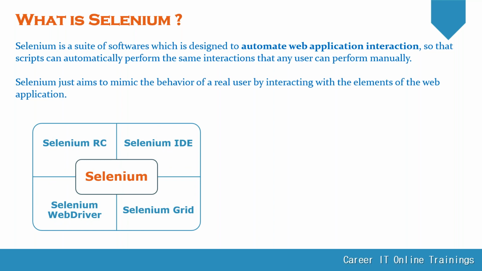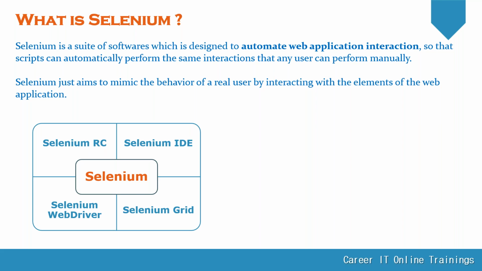So Selenium is nothing but a suite of software. Yes, it's a suite of software designed to automate web applications. By using Selenium, we can mimic human behavior exactly, so we can perform actions through code on a web page.